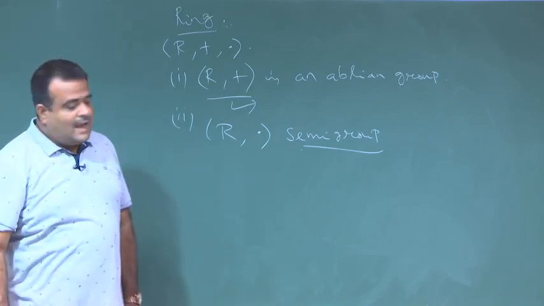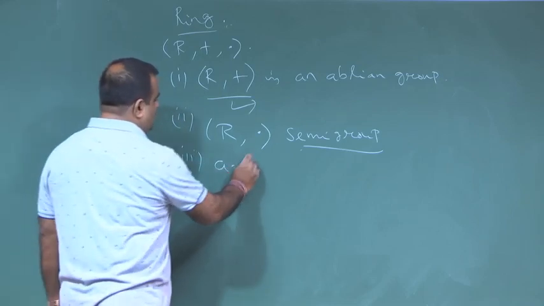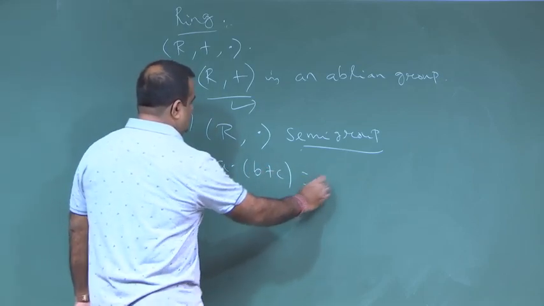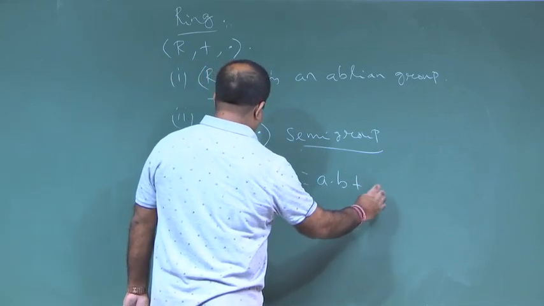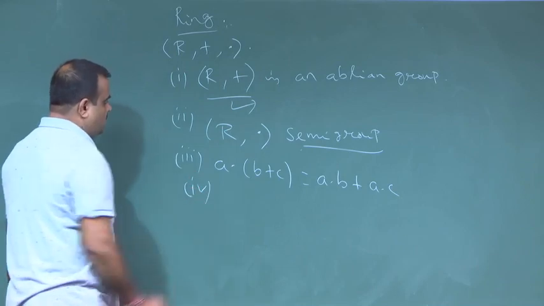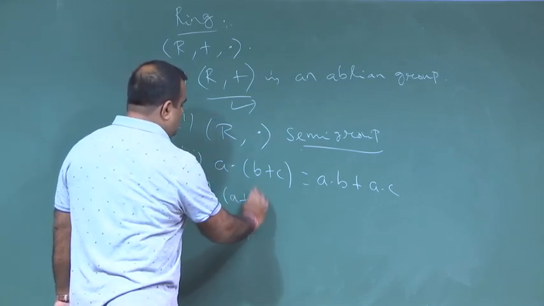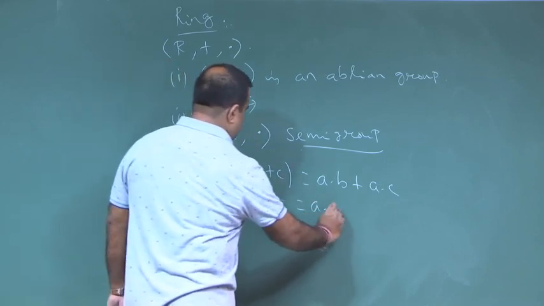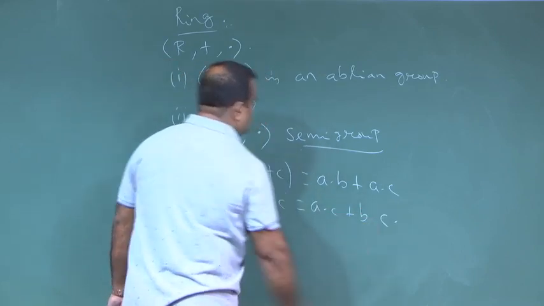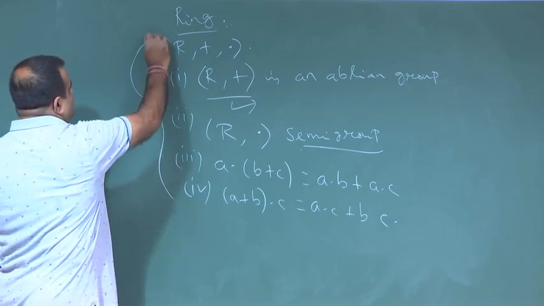And we have the distributive law. A dot (B plus C) is equal to A dot B plus A dot C, both ways we should have, the left distributive law and the right distributive law. So, (A plus B) dot C is equal to A dot C plus B dot C. If this is satisfied, then it is called a ring.